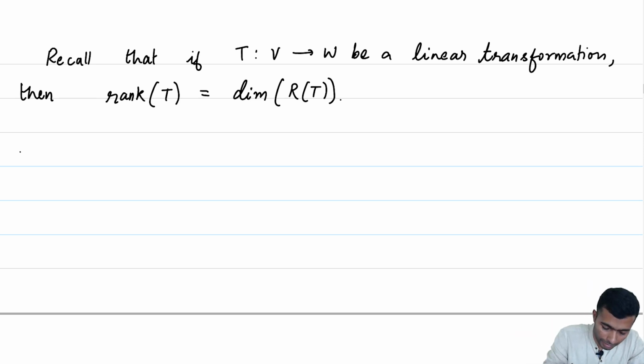So, one example would be, let me just leave it as an exercise, or maybe I will just prove it.